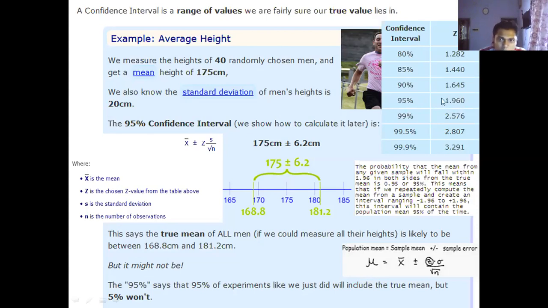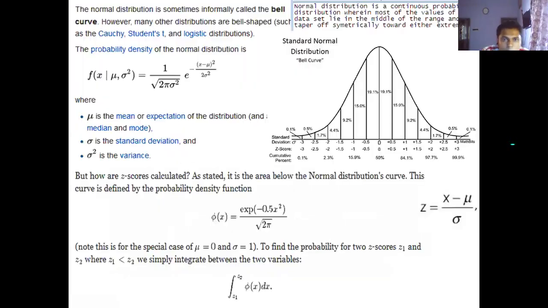It means that suppose this is the z curve, then from minus 1.96 to plus 1.96, within this range, 95% of the data will lie, out of the total 100% under the curve.